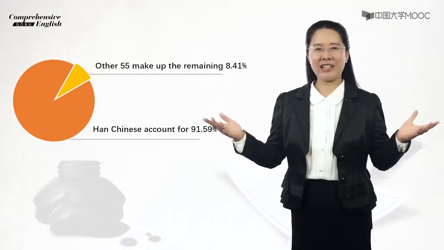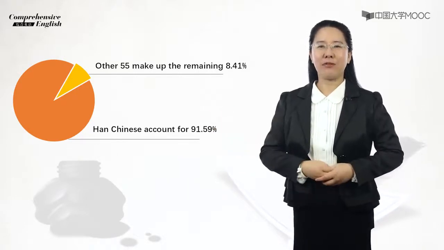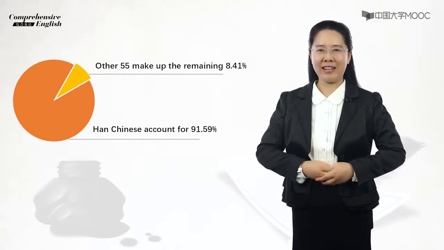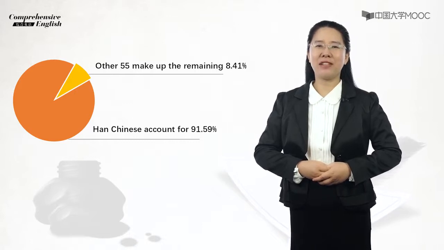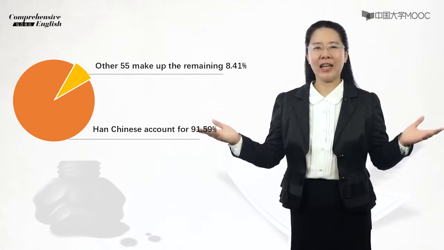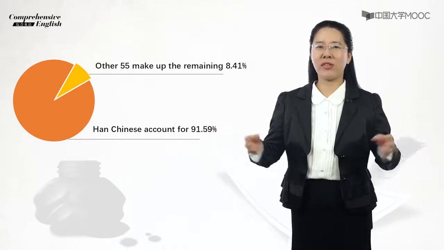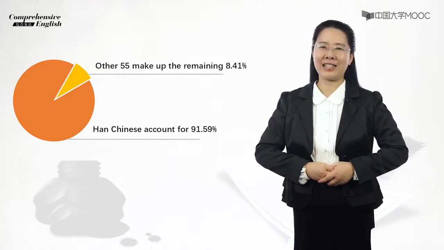Han Chinese account for 91.59% of the overall Chinese population, and the other 55 make up the remaining 8.41%, according to the 5th National Population Census of 2000.